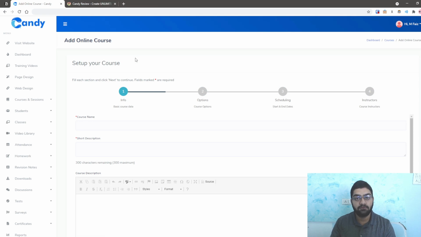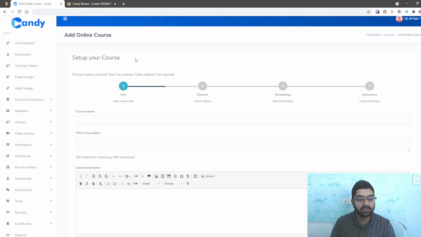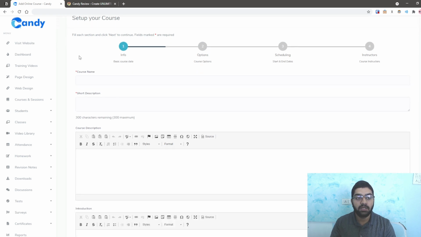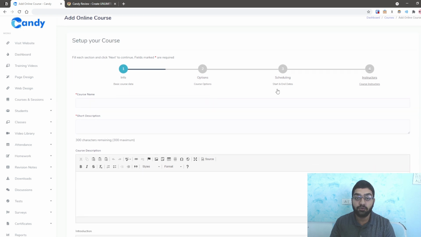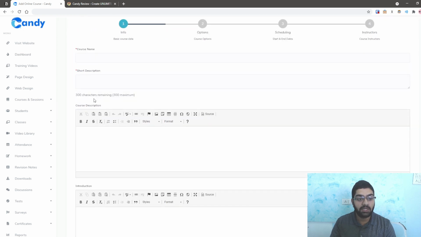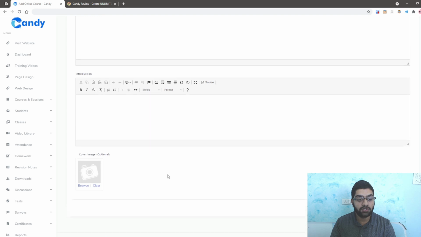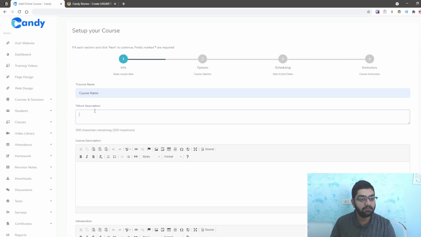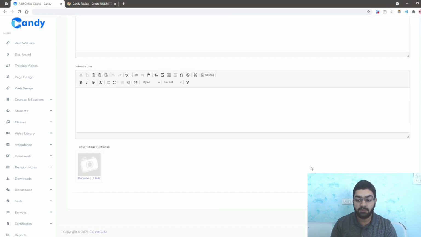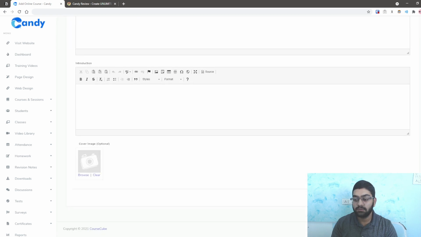In my first bonus, I've gone into more detail in each of these aspects, and you can understand how to do it. As you can see, setting up your course, you can basically follow these 4 steps to create your own course: name, description, the course description, the introduction, and all of that. Once you're done with that, you can go through to the course options. Okay, it needs some content. Let us see here. Right, let us just add some dummy content here. Let's just go to the next one.